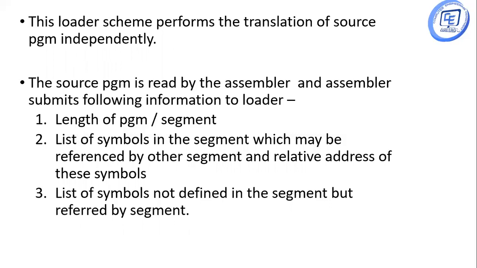Symbol means whether it is a locally identified or externally identified symbol, or it may be a public symbol. So all the symbols in that segment are recorded. The list of symbols not defined in the segment but referred to by the segment is also recorded, and this information is also given to the loader.